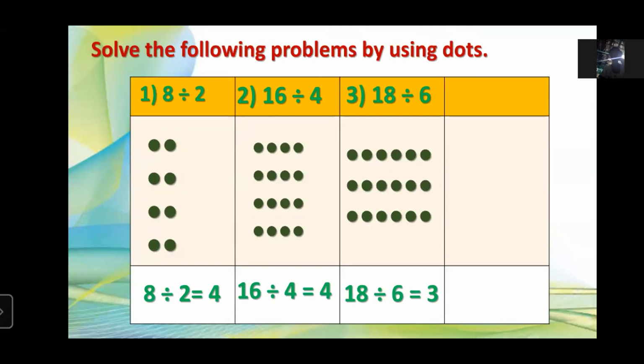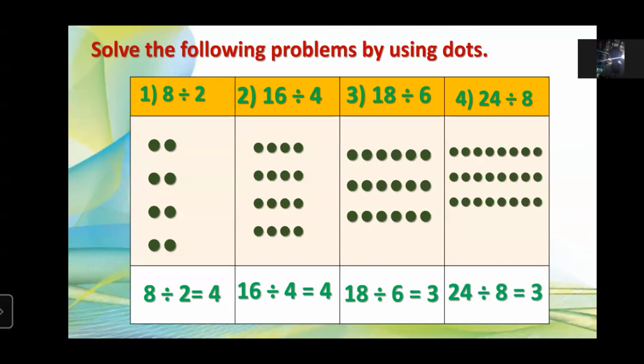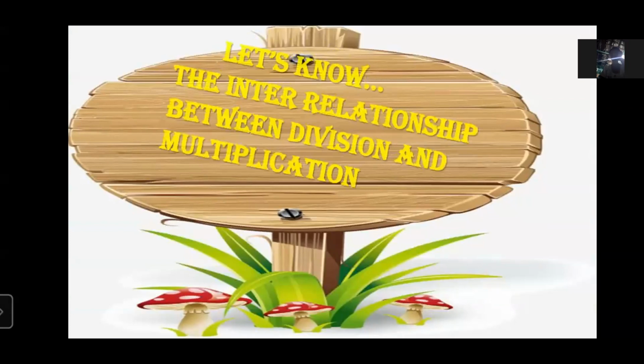Now the last one. Okay. The last one is 24 divided by 8. Here 8 is the divisor. We have to put 8 dots in one row. Shabash, correct. So let's do it. 3 rows get formed. So 24 divided by 8 is equal to 3. Very good. Very well done, students. So now let's go for the next topic.